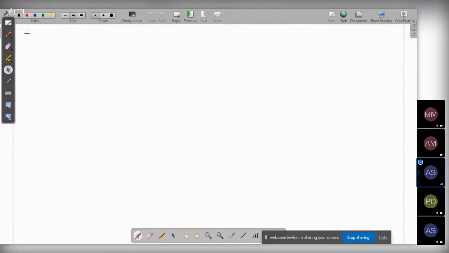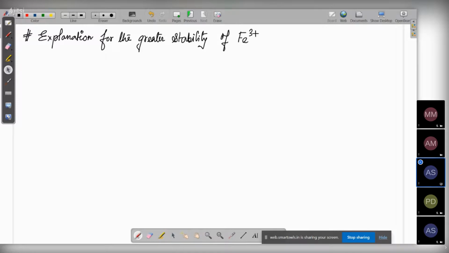So now we will discuss the explanation for the greater stability of Fe3+ over Fe2+.